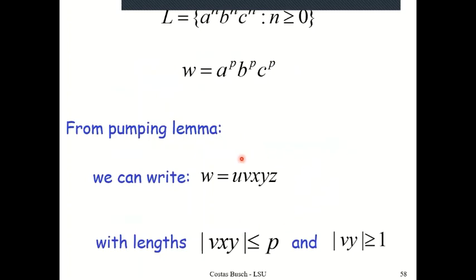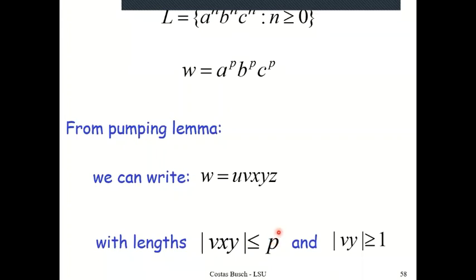It would be decomposed into 5 substrings U, V, X, Y, and Z. And then we have constraints over the substrings V, X, and Y. One constraint is that the length of the substring VXY is bounded above by the pumping constant.